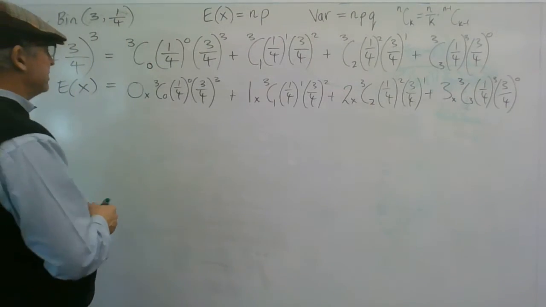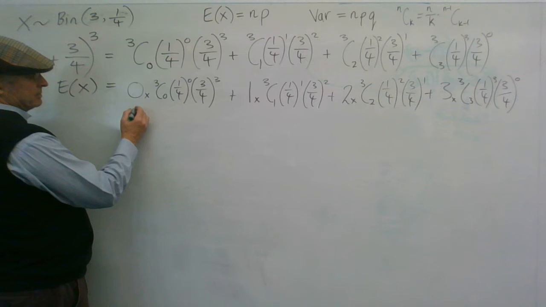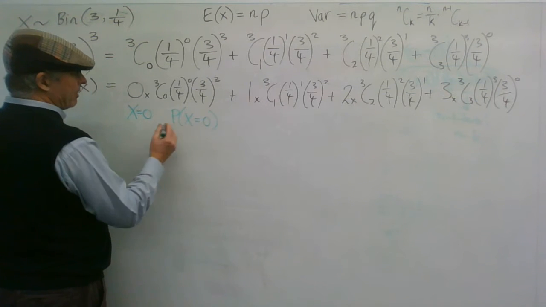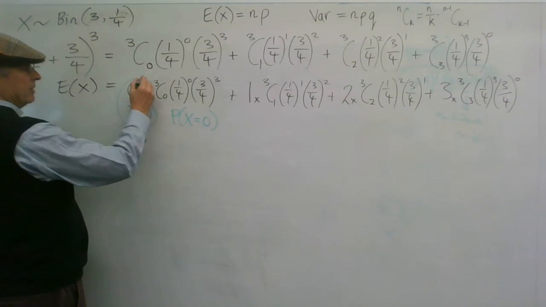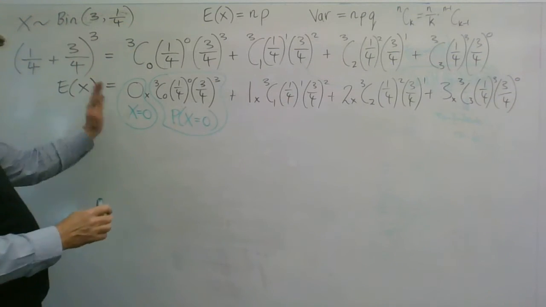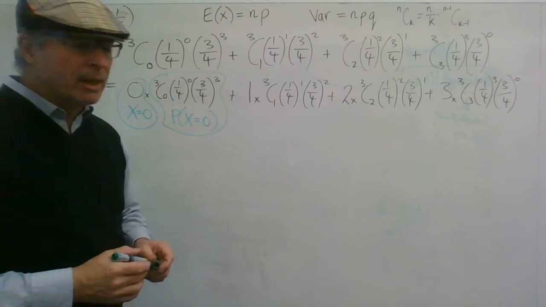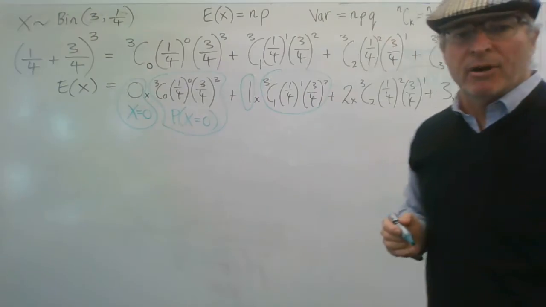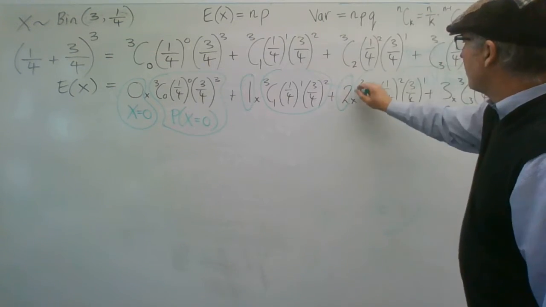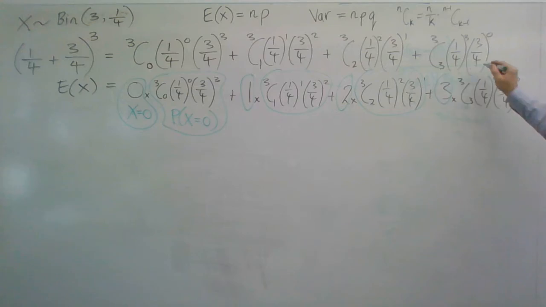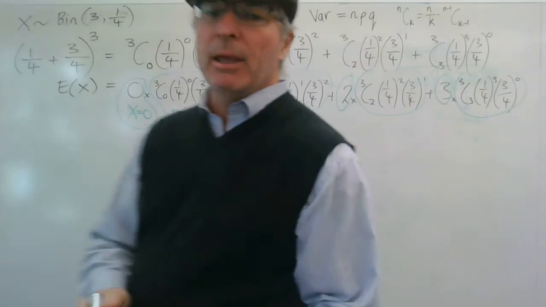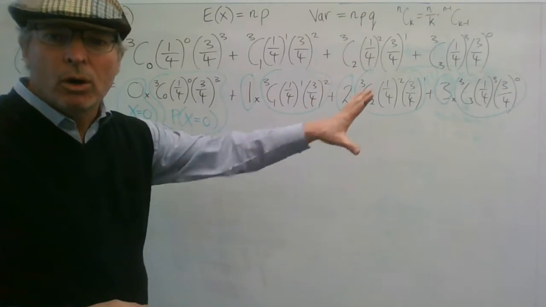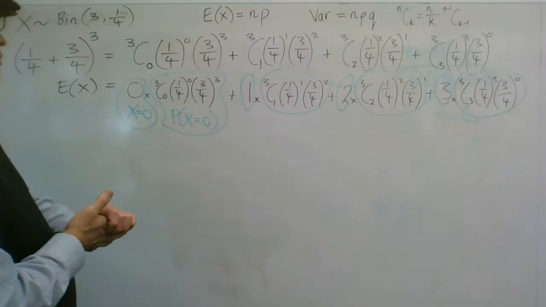You can see that this is the sum of all the xpx's. This is where x equals 0, and this is the probability that x equals 0 here. So we're doing the xpx. 0 times the probability that it's 0. And here we're doing 1 times the probability that x is 1, the random variable is 1. And here we're doing 2 times the probability that it's 2. And here we're doing 3 times the probability that it's 3. If you actually added all those 4 things up, you would get 3/4.